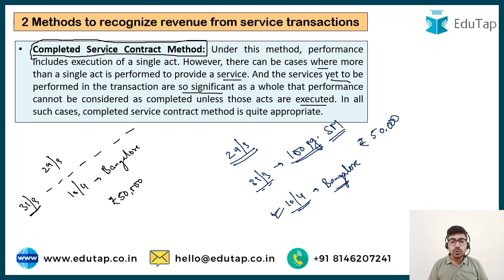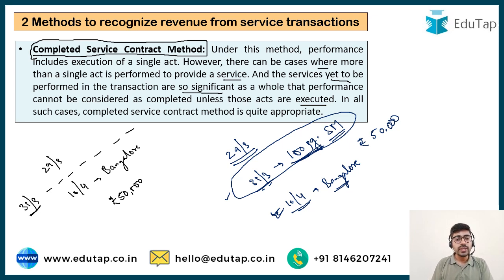So this part is so huge that I cannot recognize my revenue on the basis of this small part, this 100-page study material. I can only book my revenue once the significant part is complete, once my whole performance is complete. So I can only book the revenue after 10th of April when I take the class. In all such cases, the completed service contract method is quite appropriate.